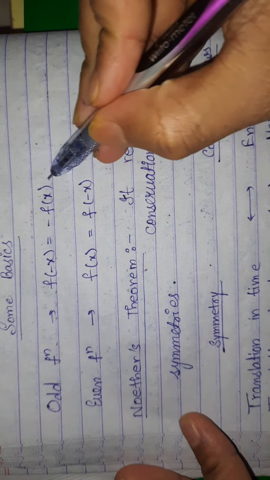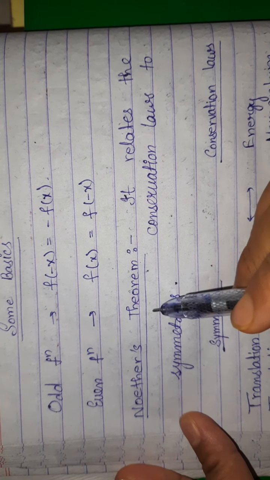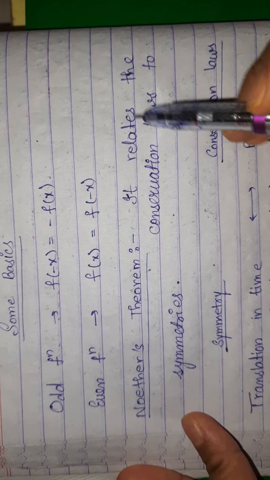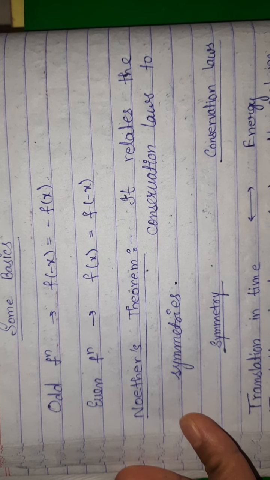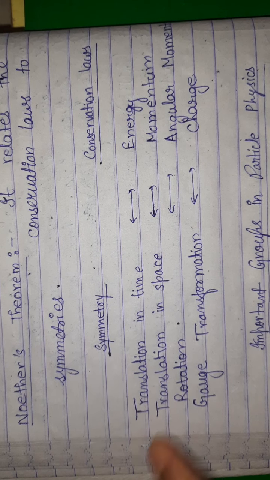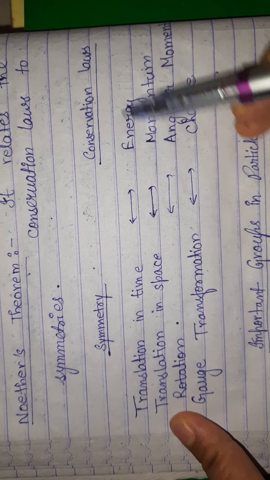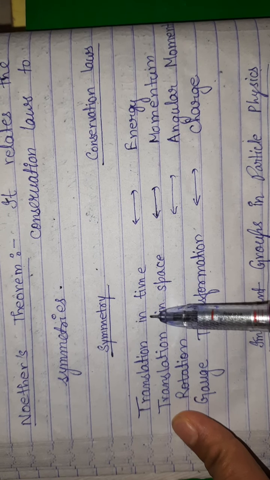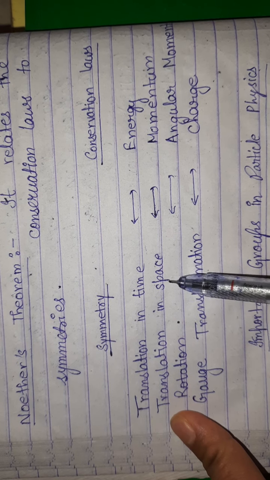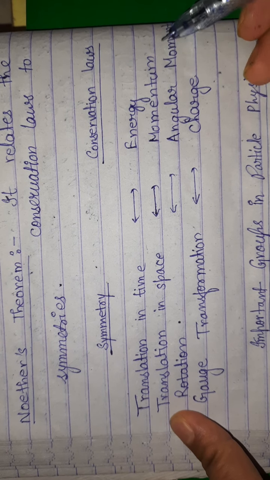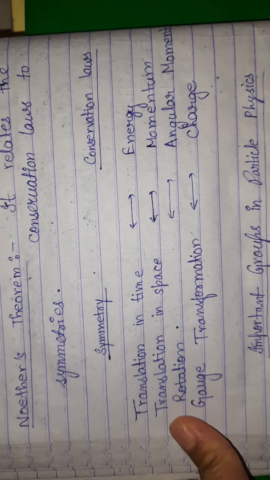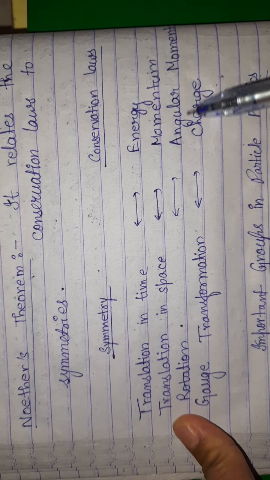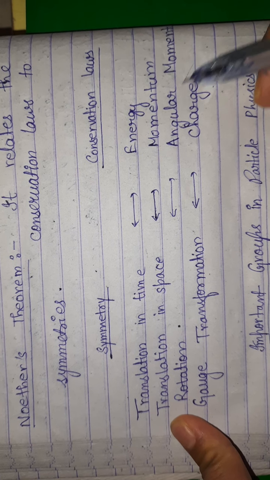Starting with, we know odd functions and even functions. Noether's theorem told us that any conservation law can be related to a symmetry. Now these are some symmetries and their conservation law relations. The first one is translation in time, related to energy. Translation in space is related to momentum, or you can say linear momentum. Then rotation is related to angular momentum.